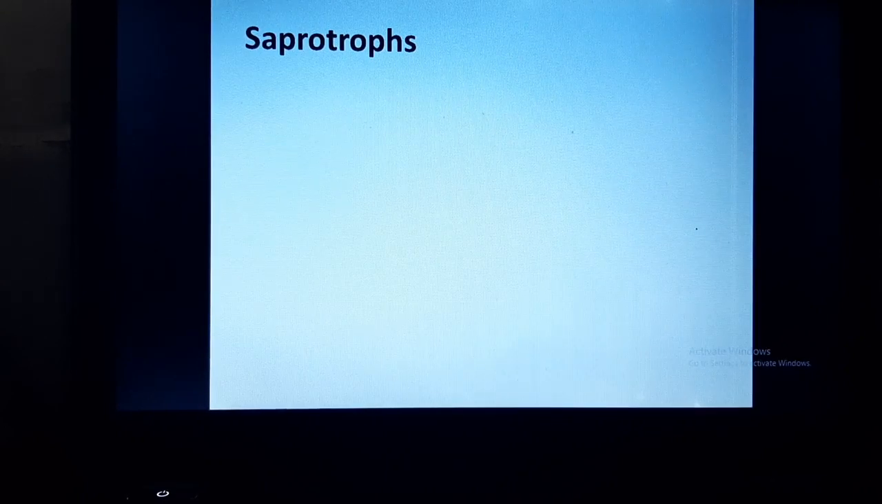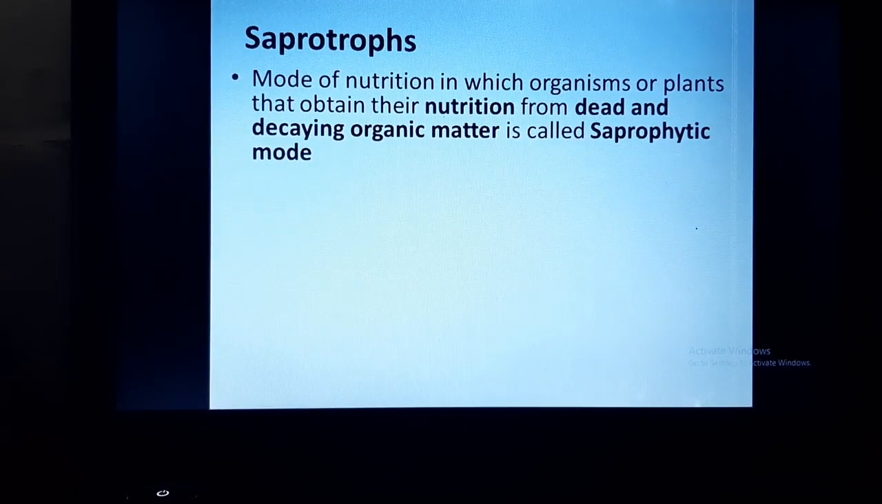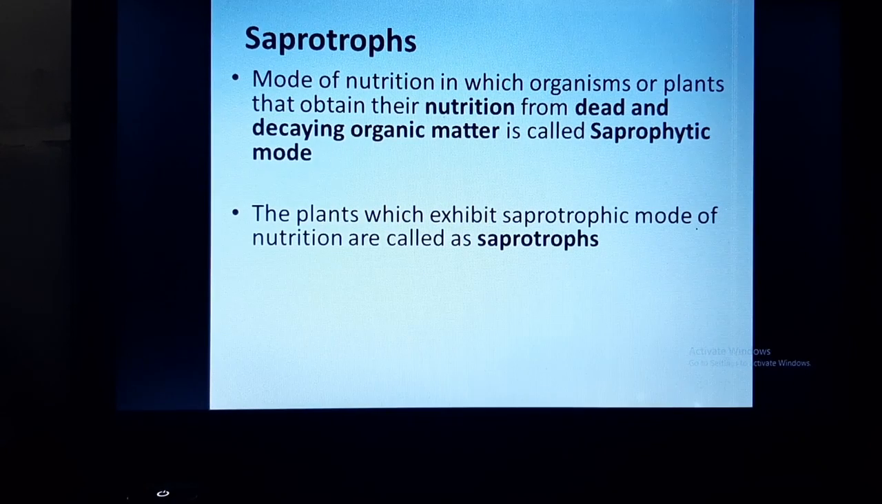Today we are going to discuss saprotrophs, the mode of nutrition in which organisms or plants obtain their nutrition from any dead and decaying organic matter is called saprophytic mode of nutrition. And the plant or the organism which is exhibiting saprophytic mode of nutrition are called saprotrophs. So saprotrophs are the organism or the plant which are getting their nutrition through saprophytic mode of nutrition.